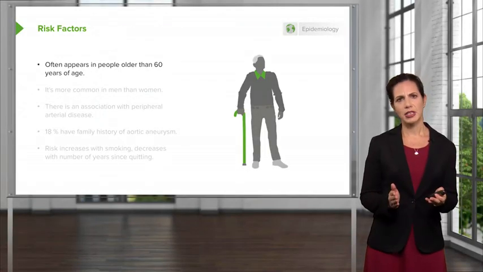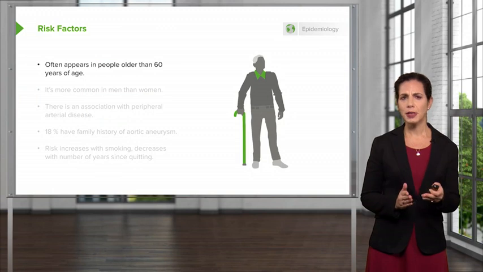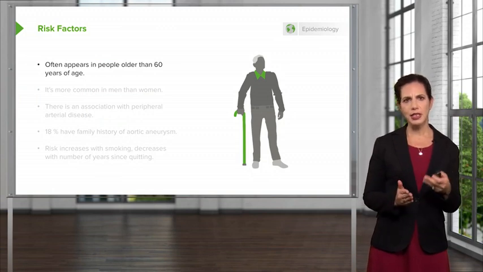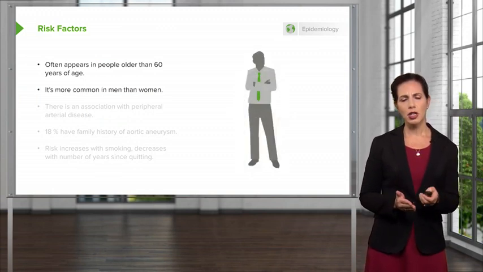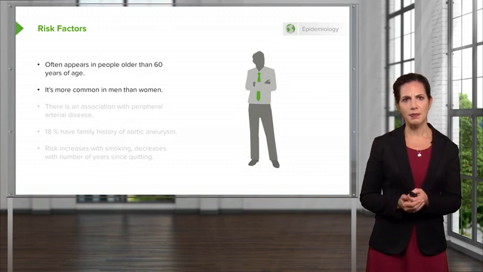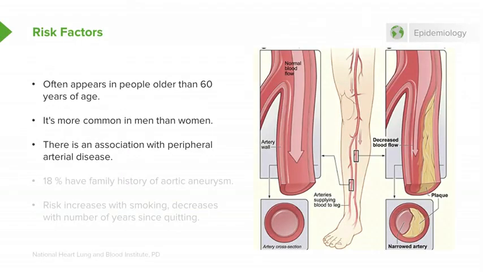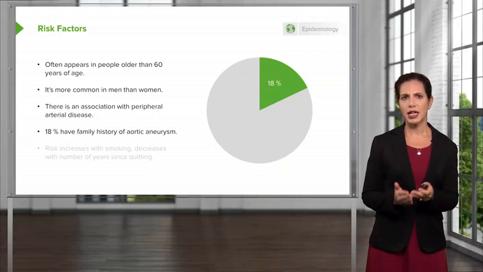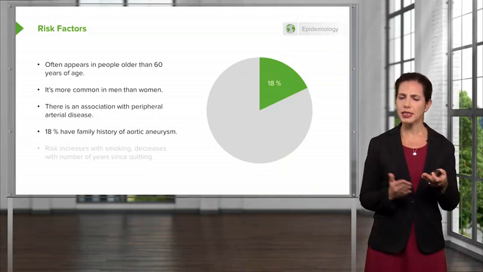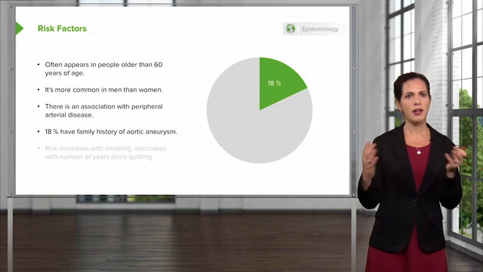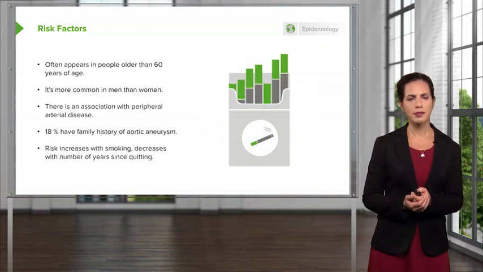What makes us think about this more in a patient? It appears in older people generally, so older than 60 years of age, and it's more common in men rather than women. Oftentimes there's associated peripheral arterial disease, so patients in this situation may have a known history of claudication in their legs or decreased blood flow to their legs, or possibly even have had some procedures related to that. Approximately 18% have a family history of aortic aneurysm, indicating that there's potentially some familial relation here.